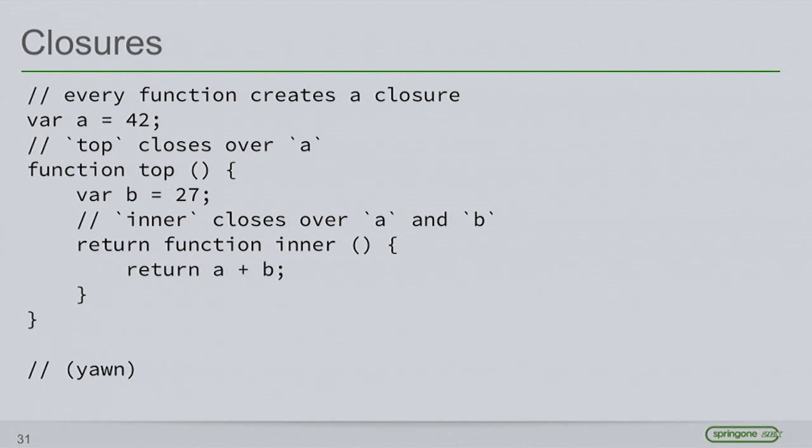Okay, so closures. Every function actually creates a closure because every function has a scope, and every function executes somewhere, and there's going to be some sort of global scope, capturing some sort of scope somewhere along the lines. In the terminology we use when talking about closures, this is the same example I showed with function scope: this inner function closes over the scope of top and whatever scope is above top. Similarly, top closes over whatever scope is above it. But this isn't that interesting.